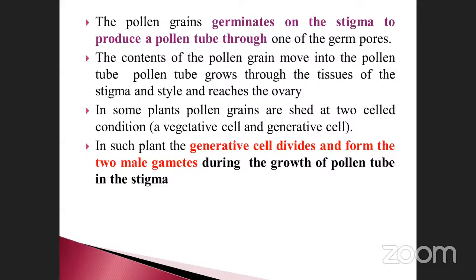In such plants, the generative cell divides and forms the two male gametes. Which cell produces two male gametes? The generative cell. It divides during the growth of the pollen tube in the stigma. The vegetative cell will not undergo cell division.